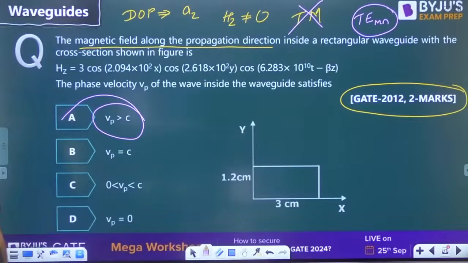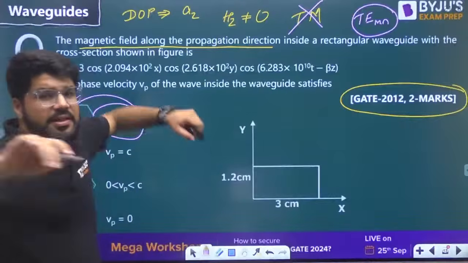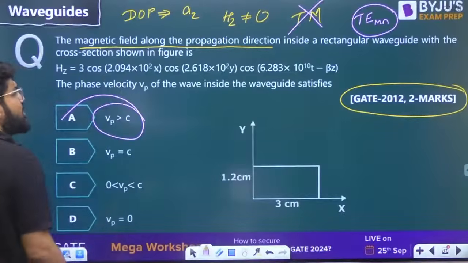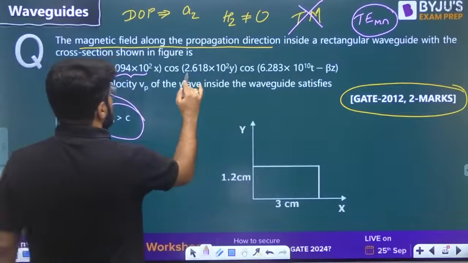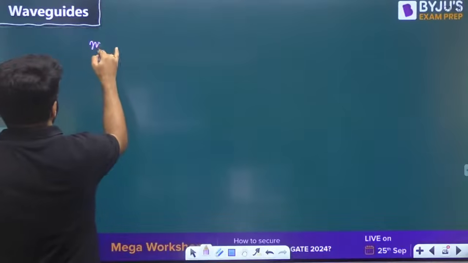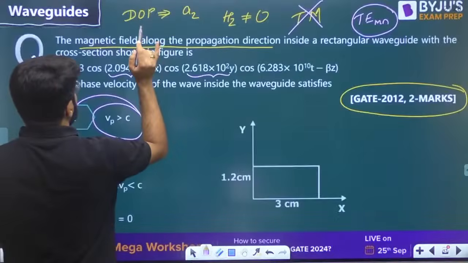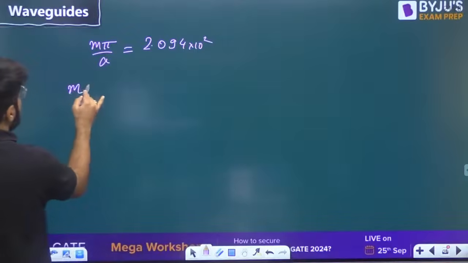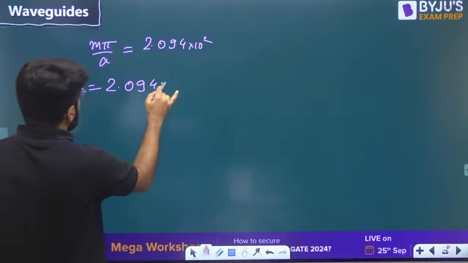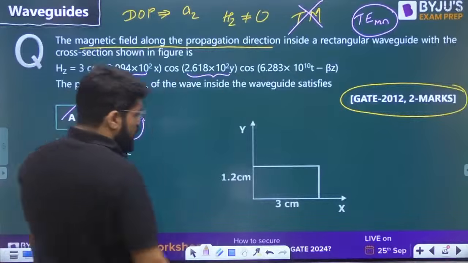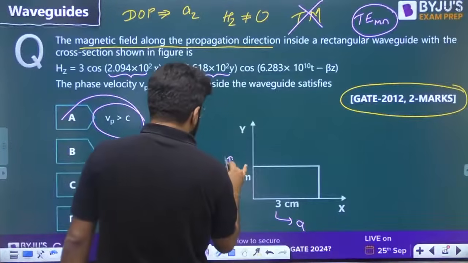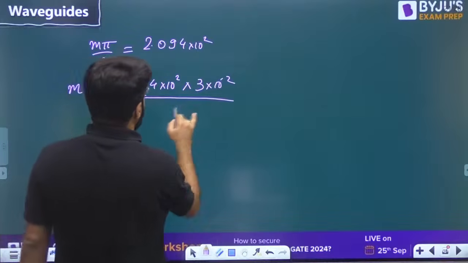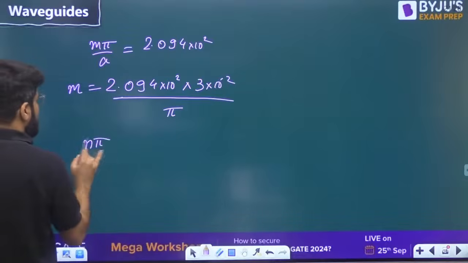So there is a small catch in the question. That is why I've taken this. Otherwise we are taking fresh questions, but one GATE question intentionally to discuss, a very good question. So look, let's take up this particular coefficient and this particular coefficient. So we have m pi by A given by 2.094 into 10 square. So what is the value of m? 2.094 into 10 square into A. Now, what should be A? The broader one is A and the narrower direction is B. So A is 3 centimeter divided by pi. Then n pi by b, we will do the calculations together.